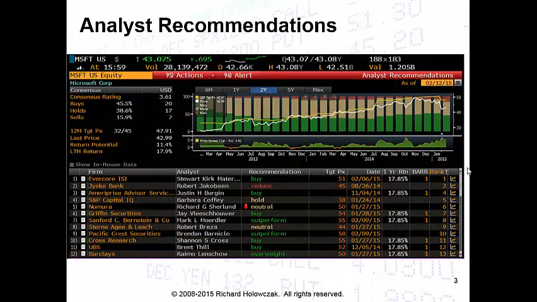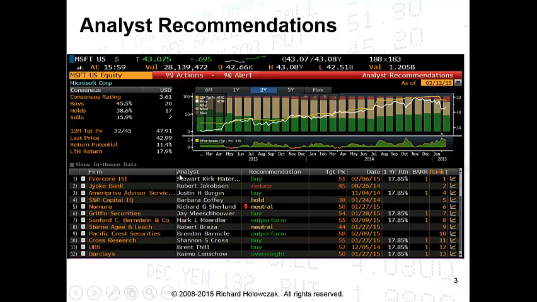So the motivation for this trading case comes from the idea of analyst recommendations. And so what I've done here is I've brought up a Bloomberg screen that's looking at the analyst recommendations for Microsoft stock. I know it's a busy screen, there's a lot going on, but the few things that I want to point out to you, at the time I took this picture of the screen, Microsoft was trading at about $43 a share, a little bit more than $43 a share.